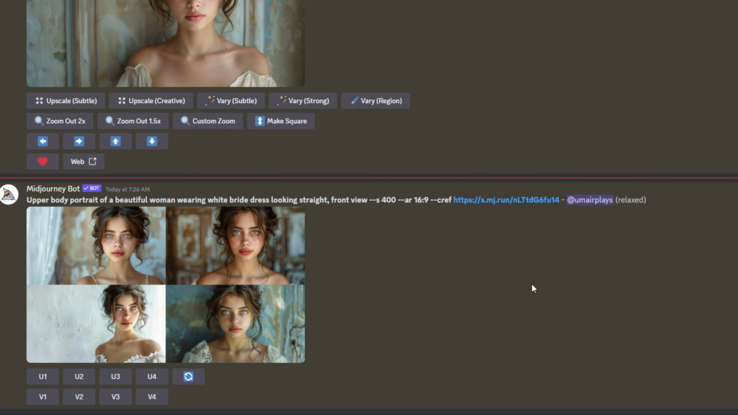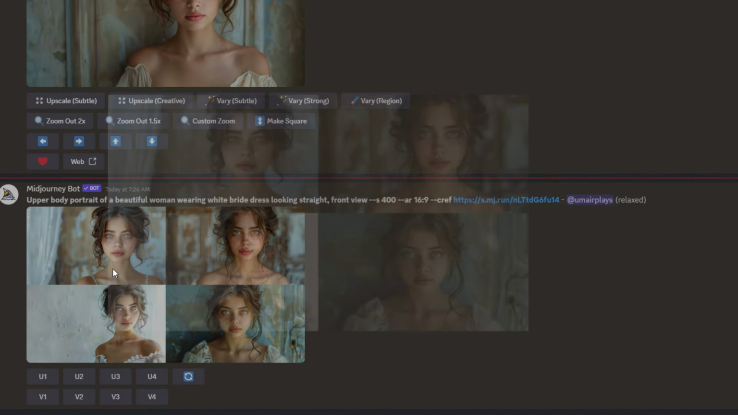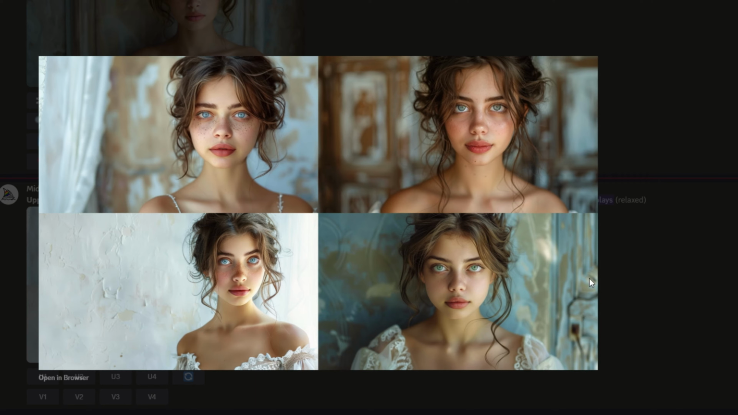Here is our character, here is our Alexa in different scenes. How amazing is this? How much fun is this going to be? How many opportunities does this open up for you? I'd love to hear from you in the comments section. Please let me know how you plan on using consistent characters.